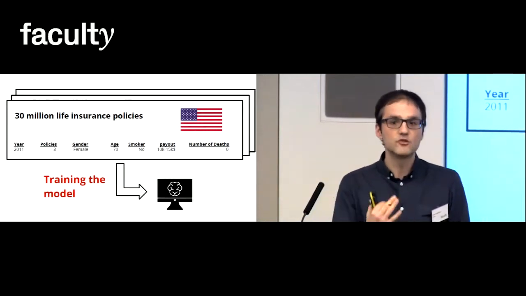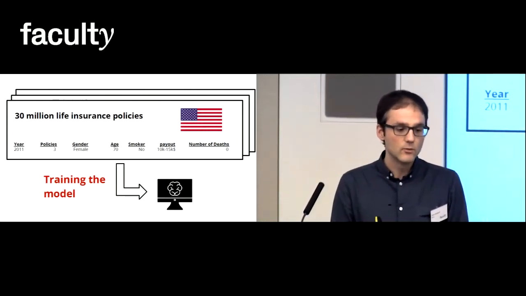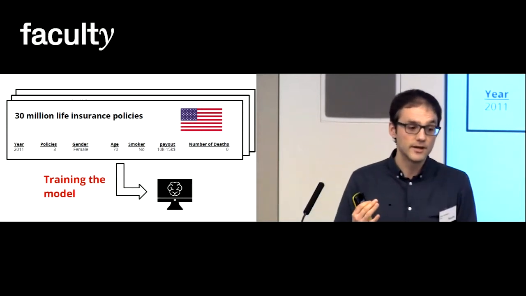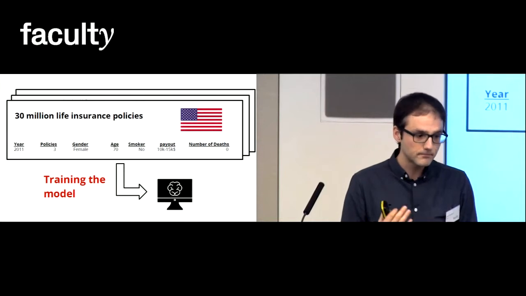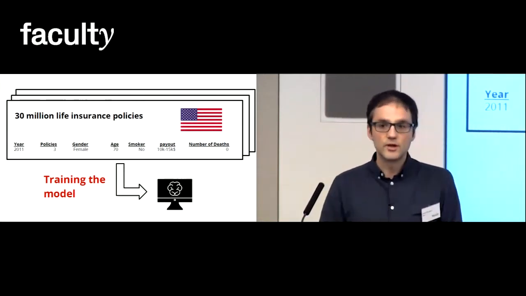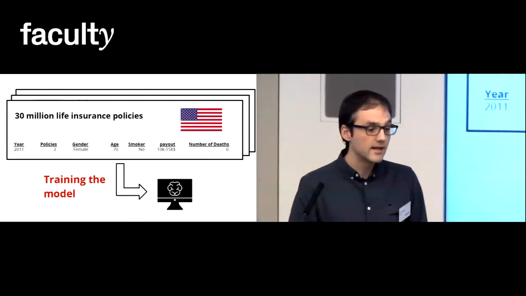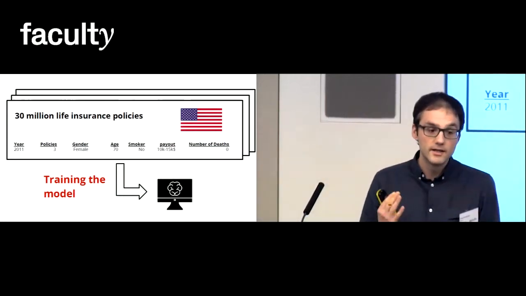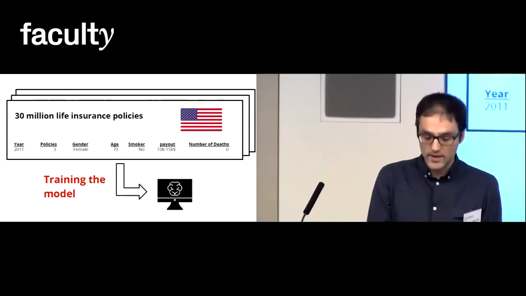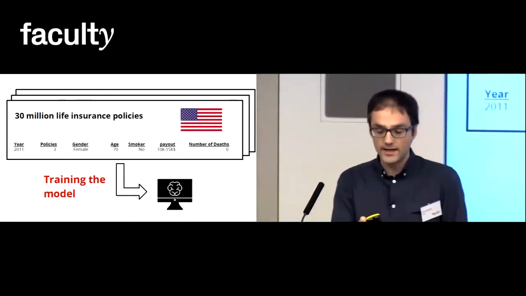And for training, I used the data from a public data set, which is from the American Society of Actuaries, containing 30 million life insurance policies. In this case, for example, in year 2011, we observed 3 policies with female, age 70, non-smoker, and with a payout between $10,000 and $15,000. In this case, no death was observed. So here was a mortality of 0.